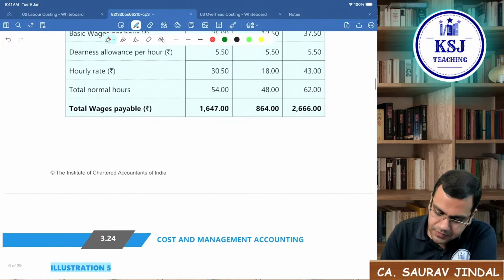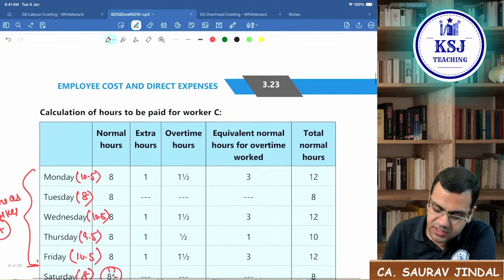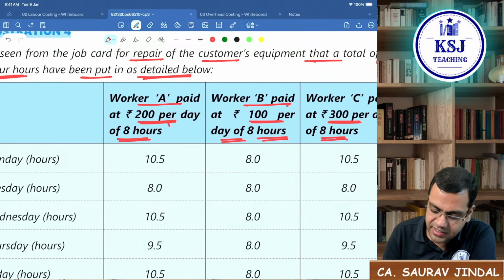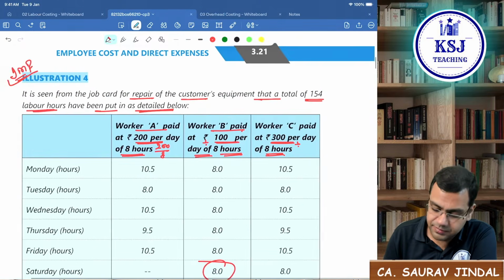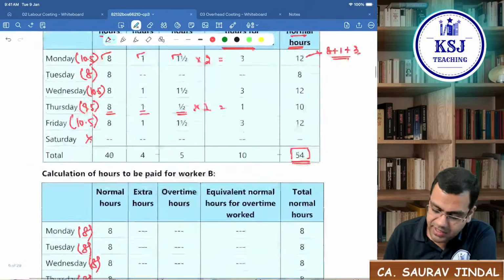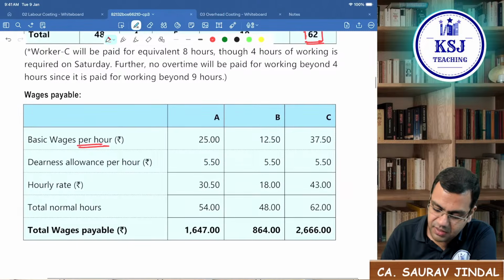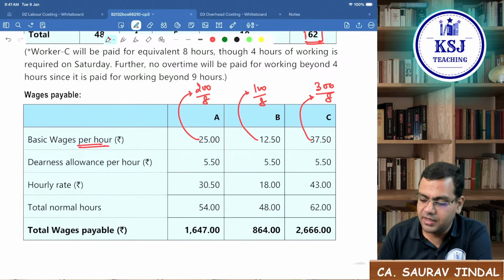After that, now we have to calculate the cost. Basic wages per hour is calculated as, for worker A, it is 200 per day of 8 hours. So it will be 200 divided by 8. Here it will be 100 divided by 8. And here it will be 300 divided by 8. So the basic wages for worker A will be 200 divided by 8, here it is 100 divided by 8, and here it is 300 divided by 8. Clear?